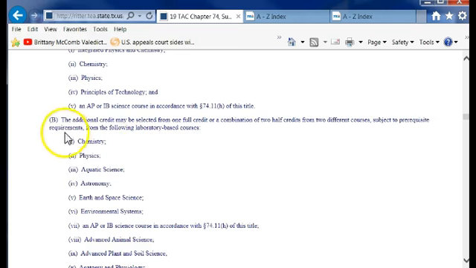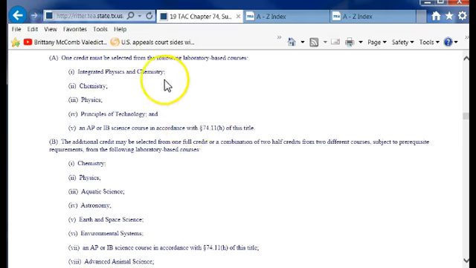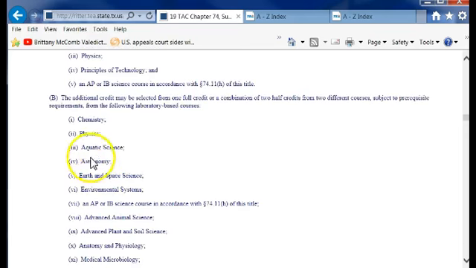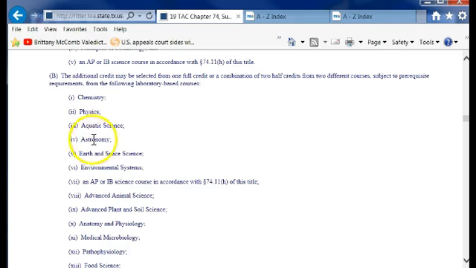The additional credit may be selected from one full credit or a combination of 2 half credits from 2 different courses. So then you can start to mix and mingle. So let's just say that we have a student that has biology their 9th grade year and takes physics or chemistry their 10th grade year. Then you could start at 11th and 12th. You could mix these sciences each year and use these sciences here.